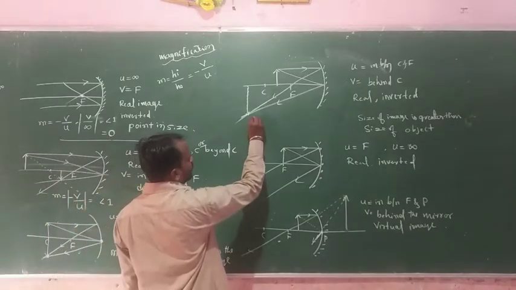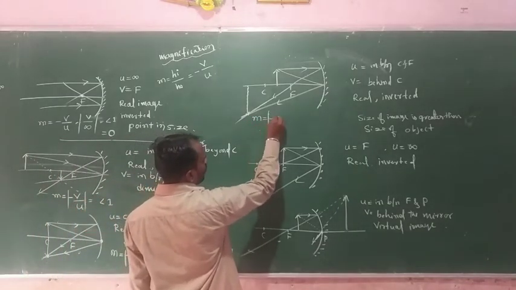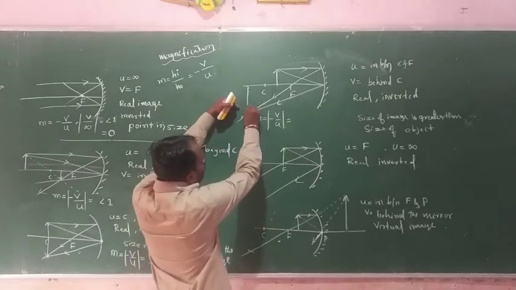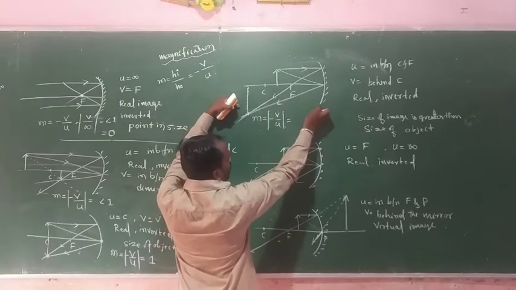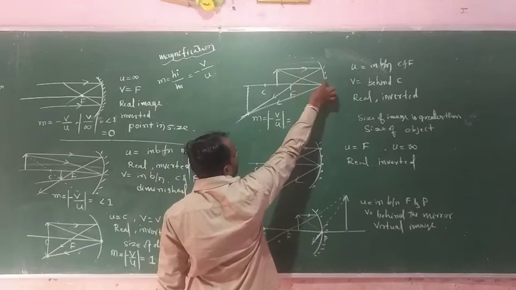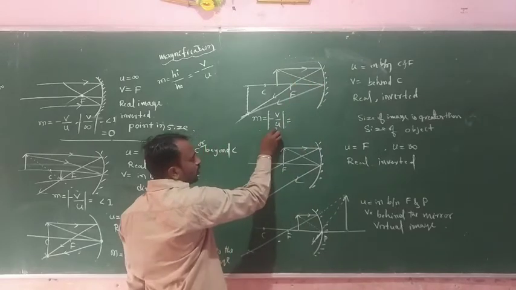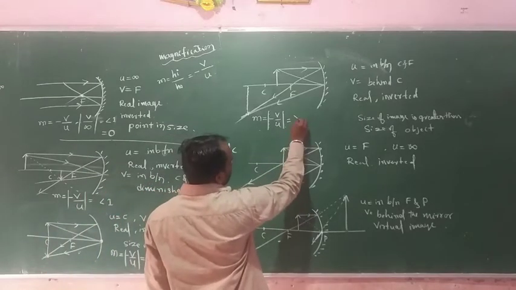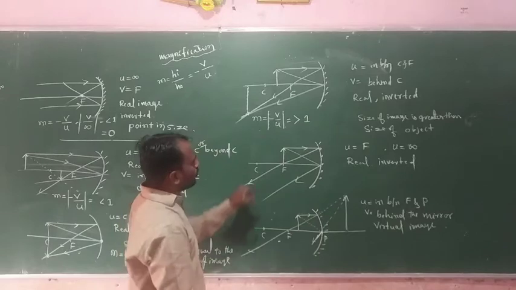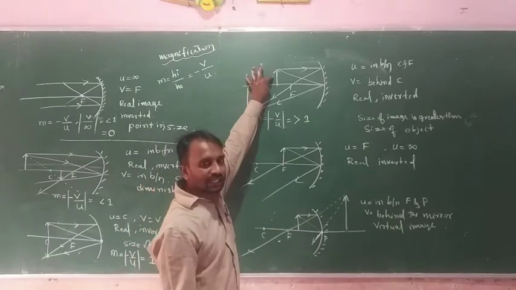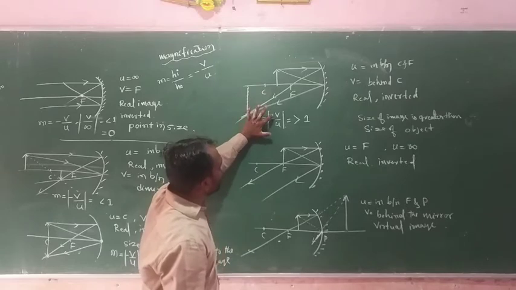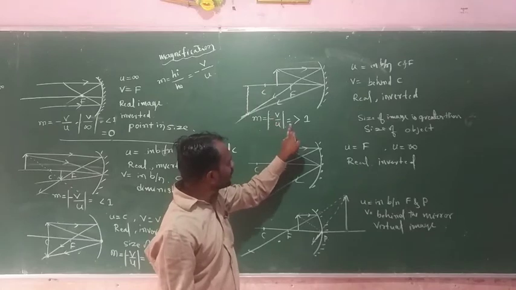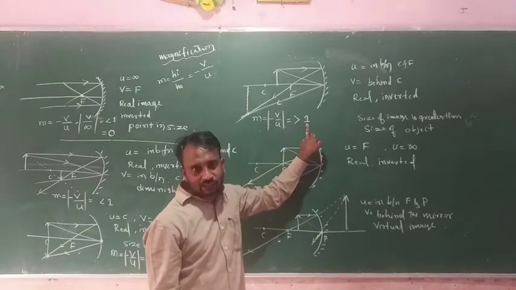Another one in this diagram. Magnification M is equal to modulus of V divided by U. This one is the image distance, pole to image, and this one is the object distance. Object distance is U and image distance is V. Here the value is greater than 1, because the distance of the image is greater than the distance of the object. It means the size of the image is greater than the size of the object, so we get a magnification value greater than 1.